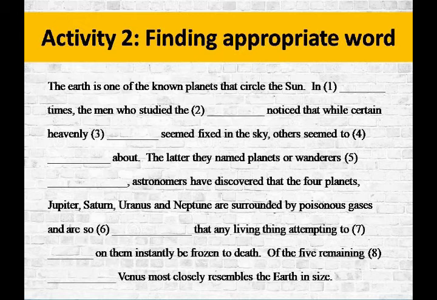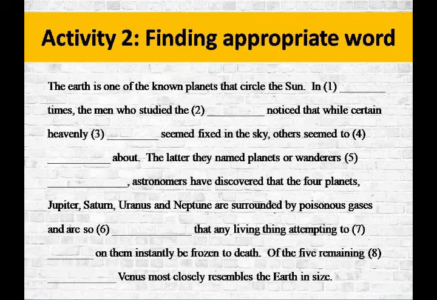In activity 2 you have to find the appropriate word, okay. There is a paragraph given, and in the paragraph there are blanks. On the next slide there are options given. Go through the paragraph. For each blank there are four options, okay. You have to select the appropriate option and fill in the blanks, okay.